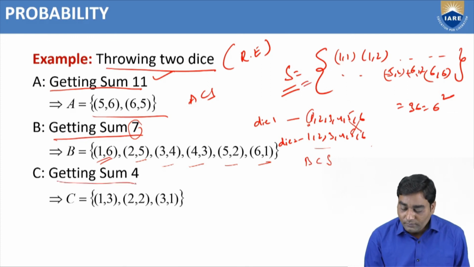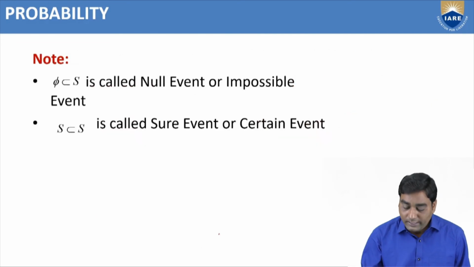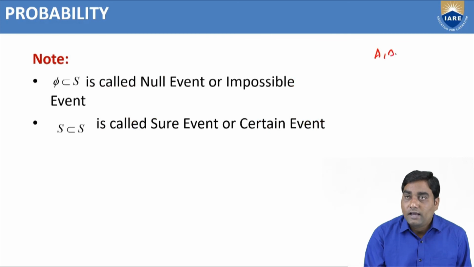C starts with 1: 1 with 3 gives 4. Next 2,2. Next 3,1. Then 4 is there in the first die, but there is no 0 on the die, so 4,0 is not acceptable. So C is also a subset of S. Therefore A, B and C are events.